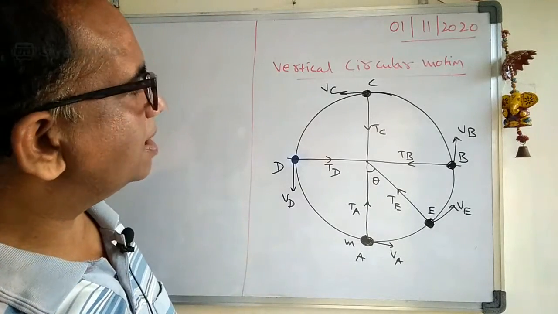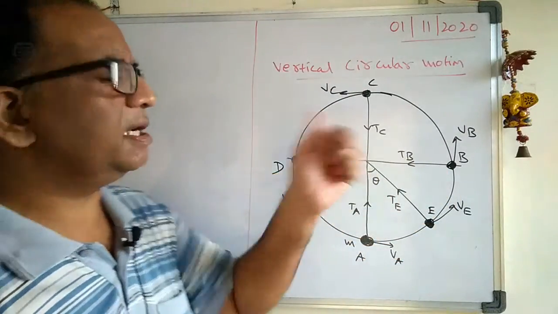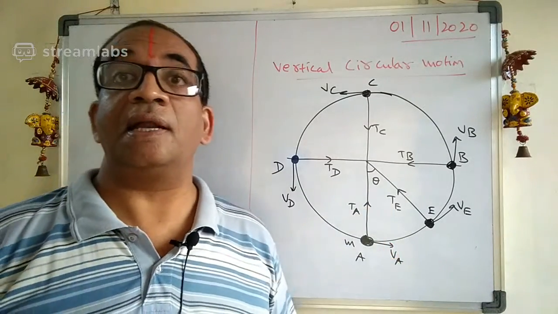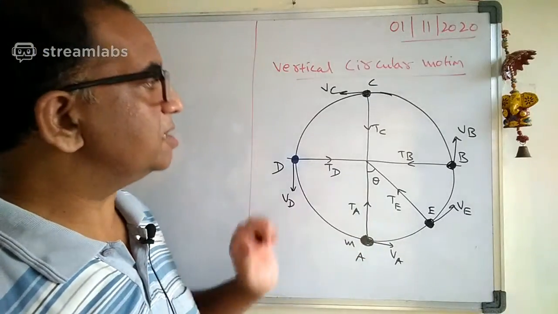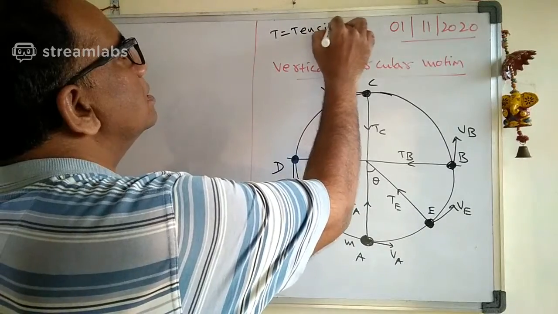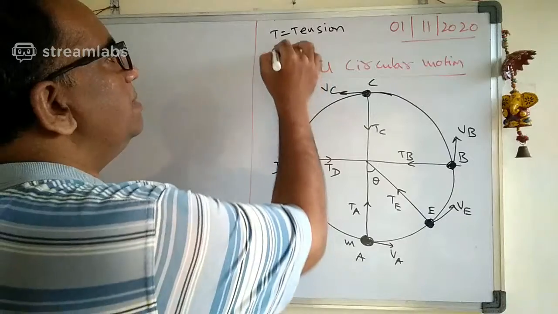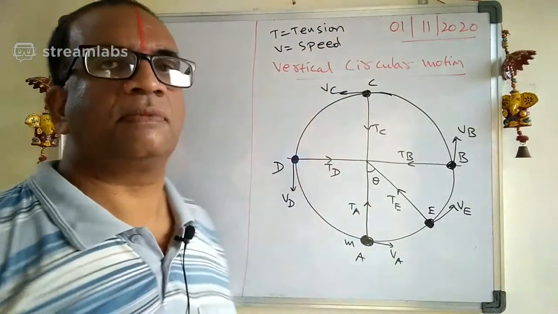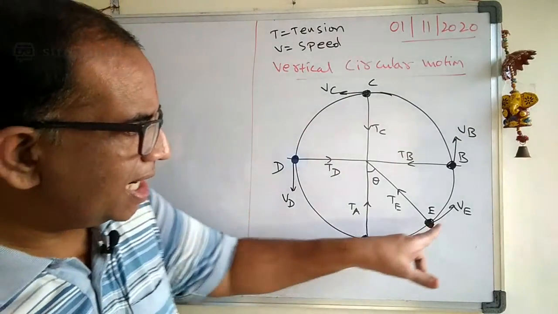Okay, Uma Maheshwari, tension at A, tension at B, tension at C, tension at D. Yes, this one is the tension at E. The tension is also varying there. Here, T means the tension in the string. And V means the velocity, which is nothing but the speed at that instant, the instantaneous velocity. Now let us see carefully at VE.